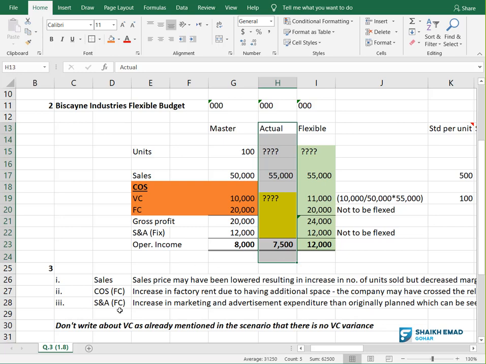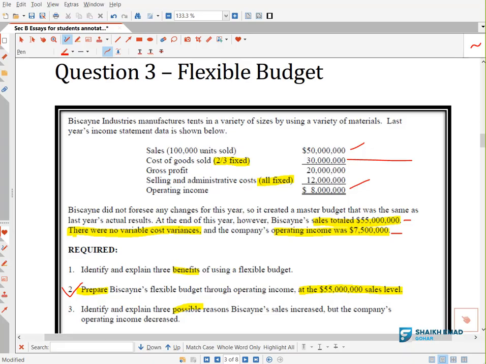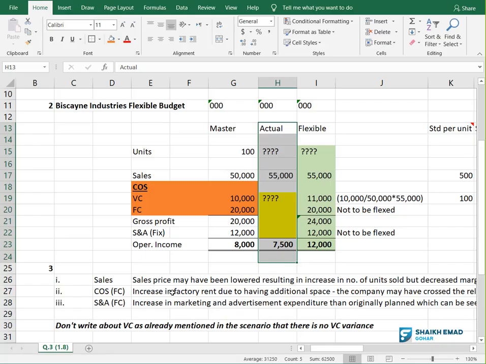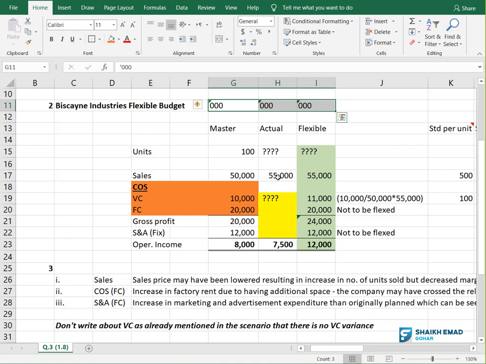We have been given information that the actual sales are 55 million and the actual operating income is 7.5 million. Only these two pieces of information they have given us. So I went here, I wrote 55. Basically we are working in thousands, so I am writing all the figures in thousands. So 55,000 is my sales and 7,500 is my operating income. This yellow area I don't know.